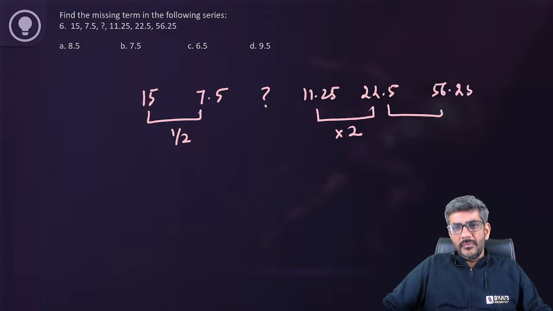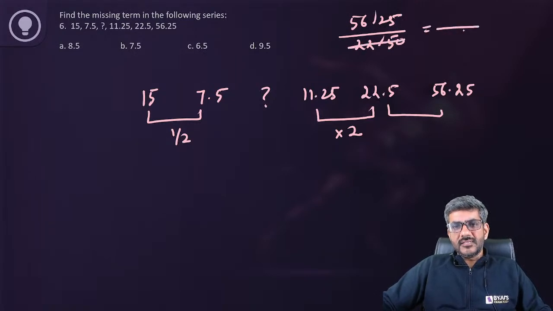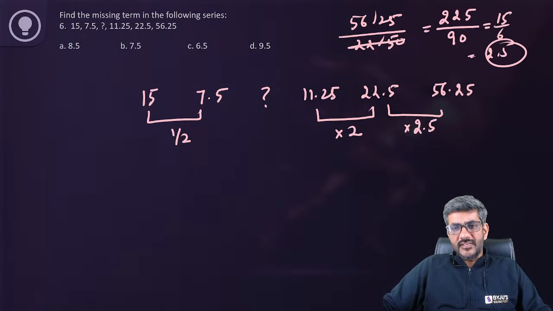Let's figure out how many times of 22.5 is 56.25. So 56.25 upon 22.5. Let me remove the decimal, the zero will come from here. 25 can be cancelled out. 25 nines are 225 and 0. And here, 25 twos are 50. Then 25 twos are 50 and 5 nines are 225 by 90. This gets cancelled by 15, this by 6. This comes out to be 2.5. So this is exactly 2.5 times.